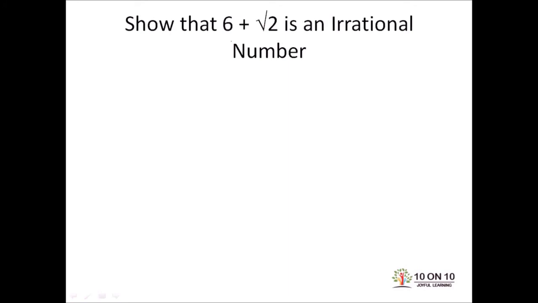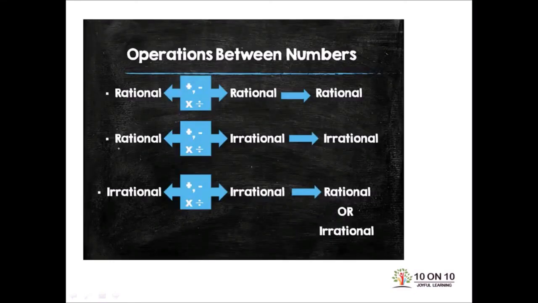Now if you are asked to prove something like this, 6 plus root 2 is an irrational number. If something like this is asked, you first have to prove root 2 as an irrational number by writing all the algorithms we have learned so far. And now you remember in 9th class we have seen कि अगर रैशनल के साथ इर्रेशनल नंबर का कोई भी कॉम्बिनेशन होता है तो आंसर इज ऑलवेज अ इर्रेशनल नंबर. यू रिमेंबर दिस थिंग कि रैशनल एंड रैशनल becomes rational, irrational and irrational becomes rational or irrational, but the combination of rational and irrational is always irrational.